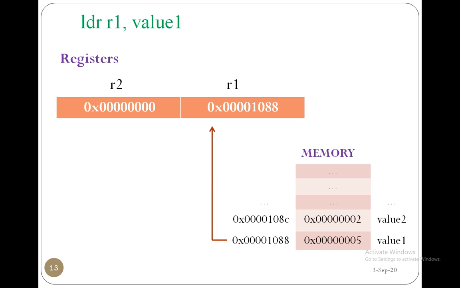Now the next instruction we will see. The next instruction transfers the data present at that address 88 into the R2 register. Here observe, R2 contains all zeros. Now what we are doing in the next instruction: the data present at the 88 address, that is 5, has to be stored in the R2 register. That's why I am writing LDR R2, [R1] as the next instruction. The square bracket around R1 indicates the data present at the address 88 held in the R1 register, that is 5, and that is going to be stored into the R2 register.